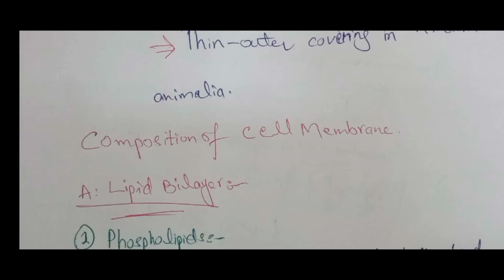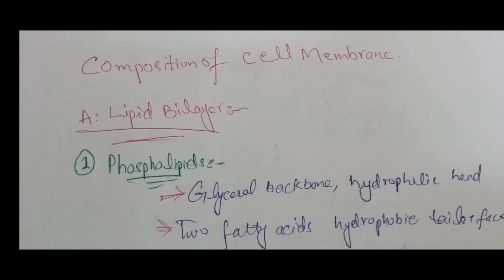Structure or composition of the cell membrane: it is composed of lipids, proteins and carbohydrates. Let's start from the lipids. Lipids are present in a bilayer, a fluid-like bilayer. Lipids are basically phospholipids. They are composed of a glycerol backbone, a hydrophilic head, and two fatty acids. The hydrophobic tail is formed from the two fatty acids.